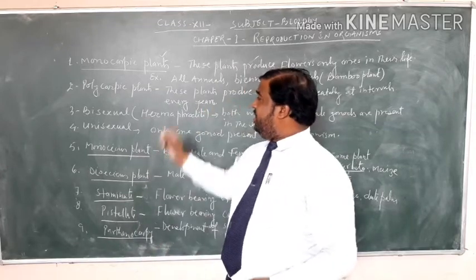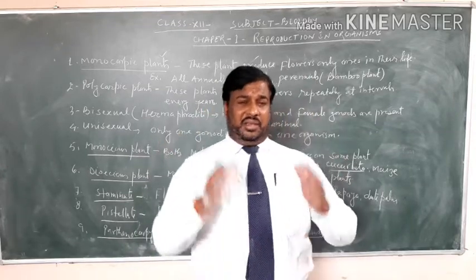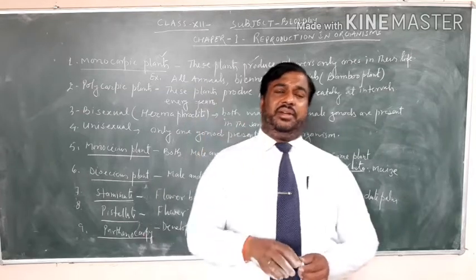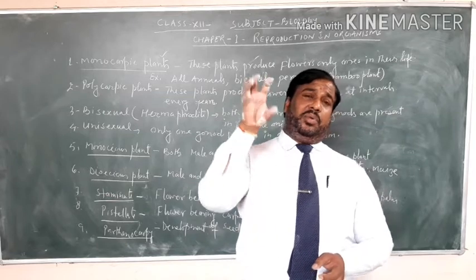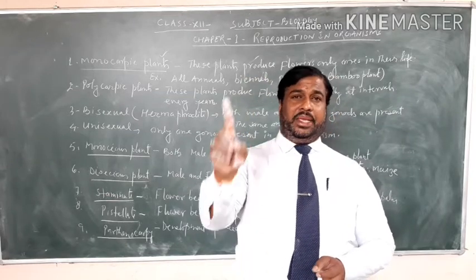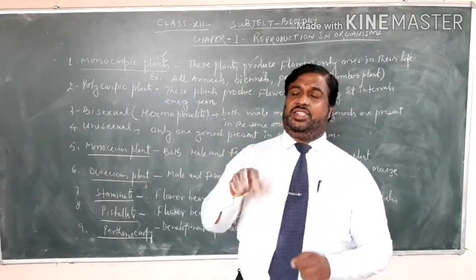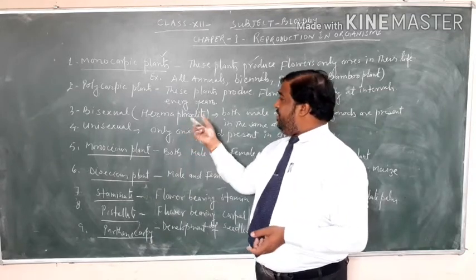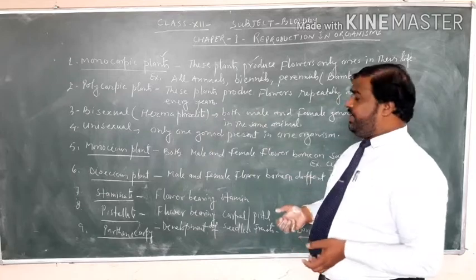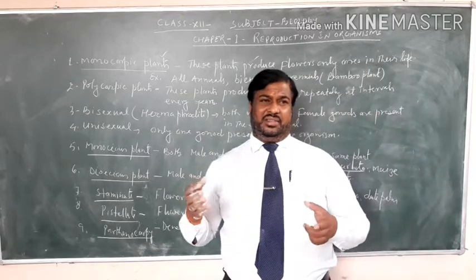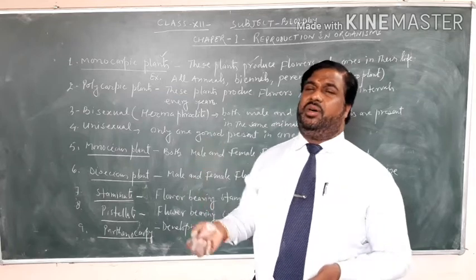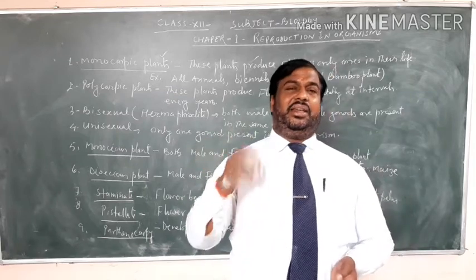Next, third is bisexual. Bisexual is also known as hermaphrodite. It means both gonads, male and female, occur in one organism. These are hermaphrodite plants, in the sense of flowers, and animals like tapeworm, leech, and earthworm.